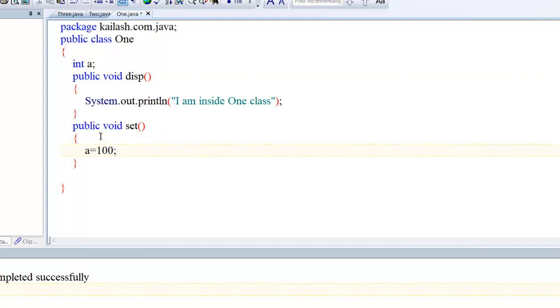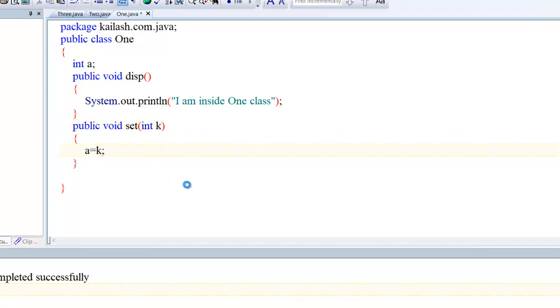Clear? I have created a class One. Under this there are two methods: one is display and the other is set. I want to set the value of a here. Or I want to use input. I want to input some value here, int k, and I want to pass the value k to a.